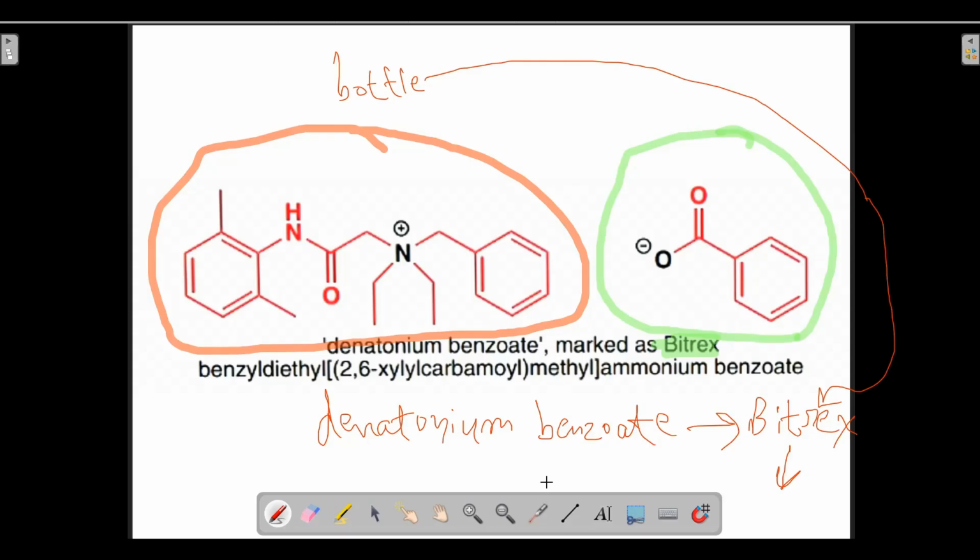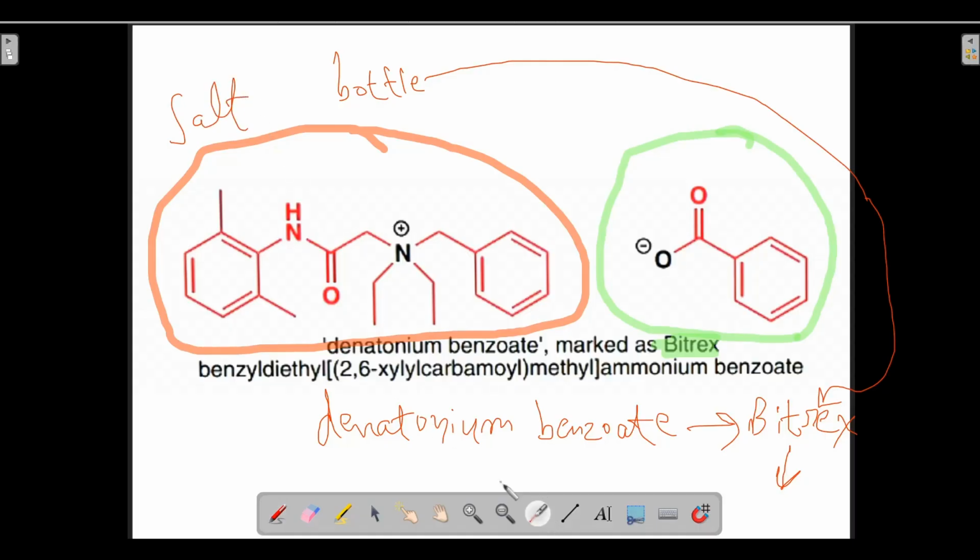And what is that compound? That compound is denatonium benzoate. This is the common name of the compound. It is called Bitrex also in common language. This is the positively charged ion and this is the negatively charged ion present in it, and it is a kind of salt.